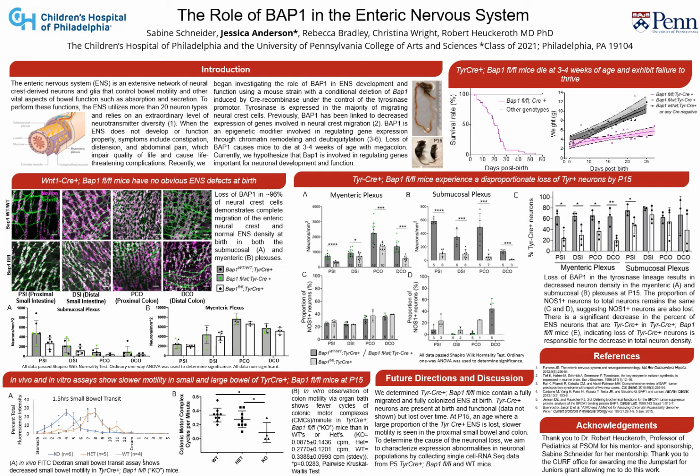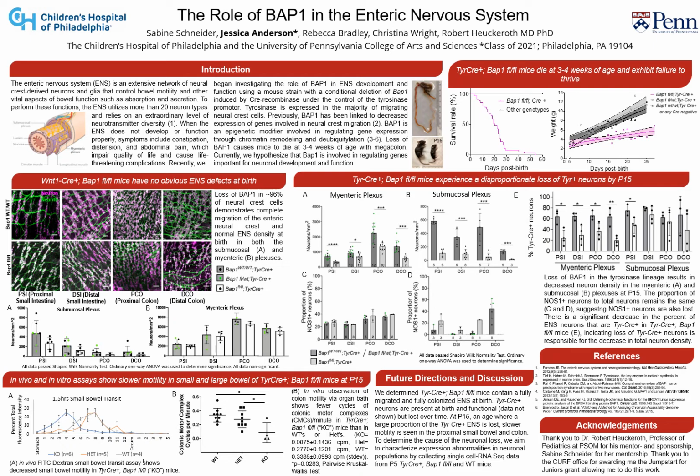BAP1 is an epigenetic modifier that's involved in regulating gene expression. So you're probably now questioning, why are we studying these two things together? We're studying them together because previously BAP1 has been linked to decreased expression of genes involved in neural crest migration. So what this means is that BAP1 has been linked to decreased expression of genes involved in the migration and colonization of the bowel by the ENS.